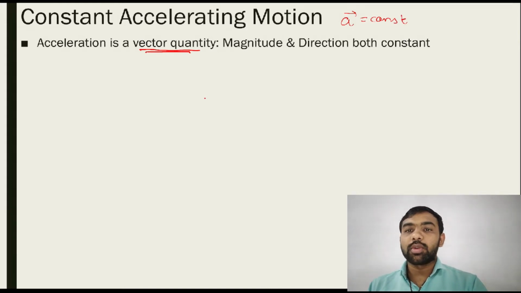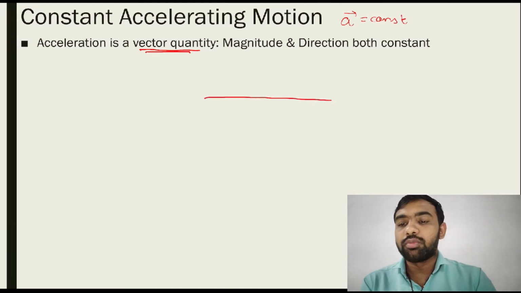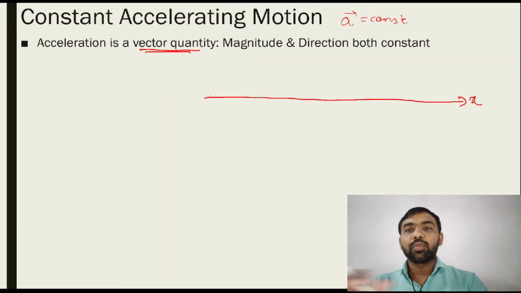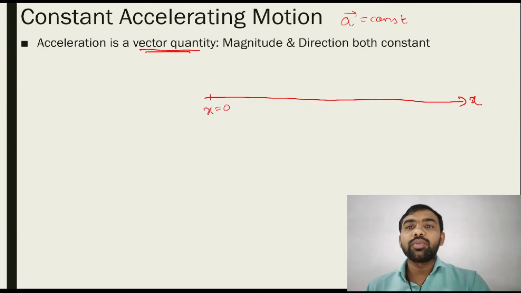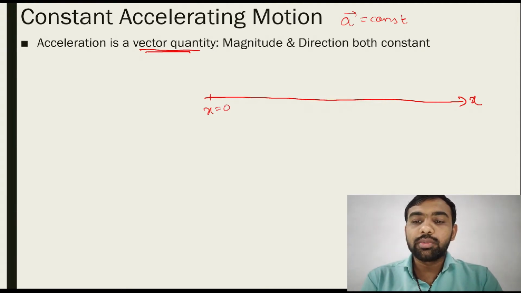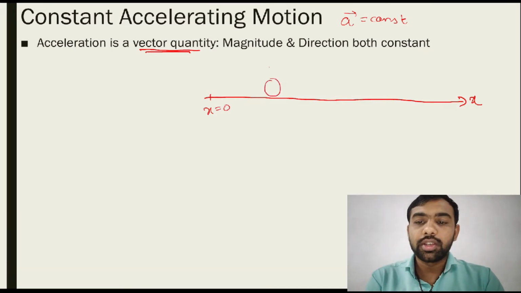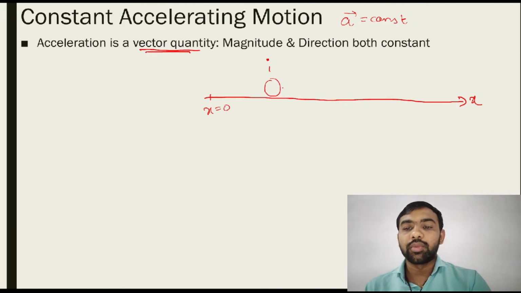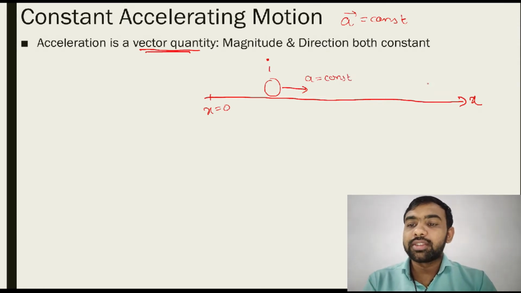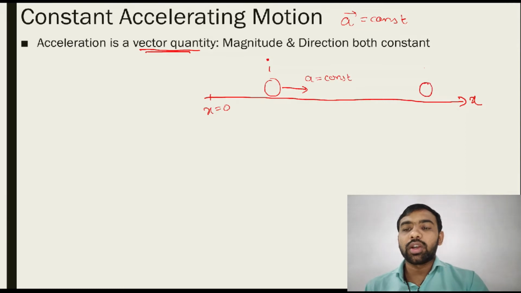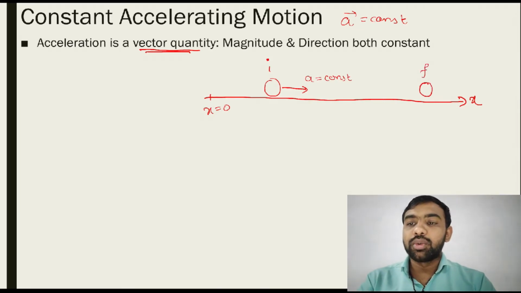Okay, let's derive all these equations. Before that, let's understand some conditions of motion. Suppose this is the x-axis, and this is x equal to 0. Consider an object initially somewhere here, and it moves along this direction with a equal to constant. After some time it reaches somewhere here. That is the final condition, so the object is moving from one point to another.